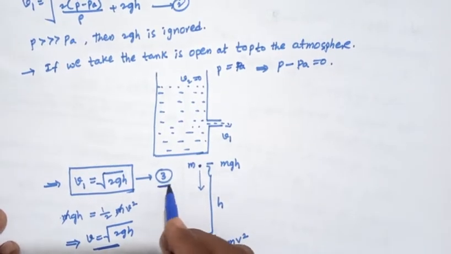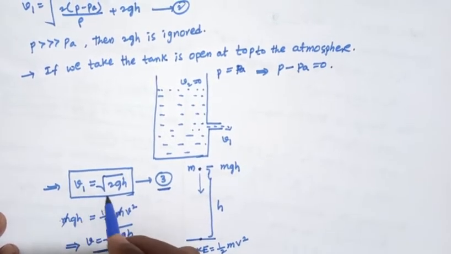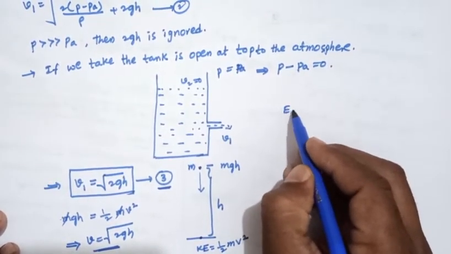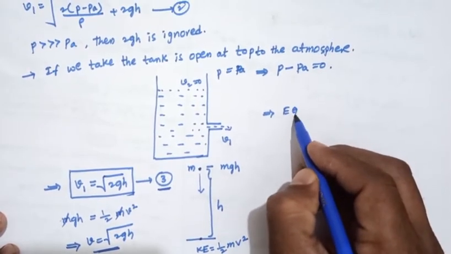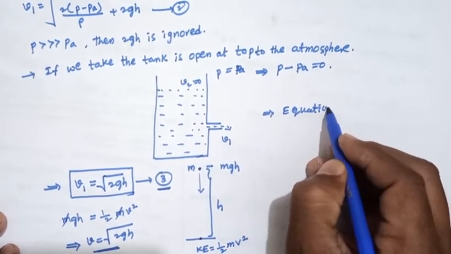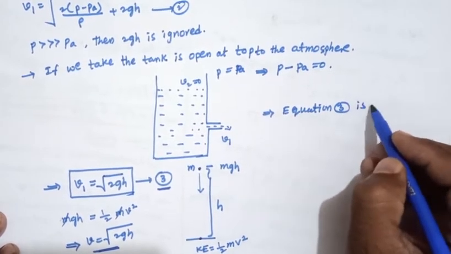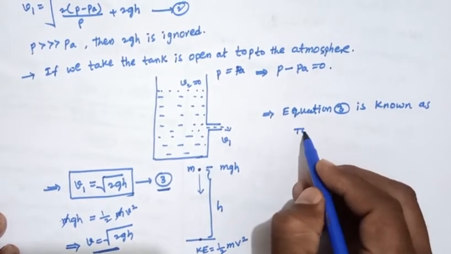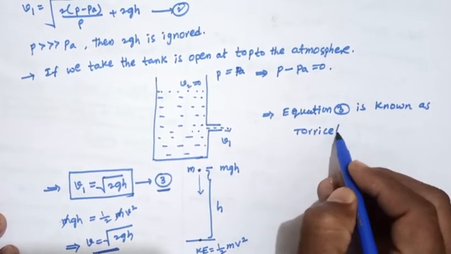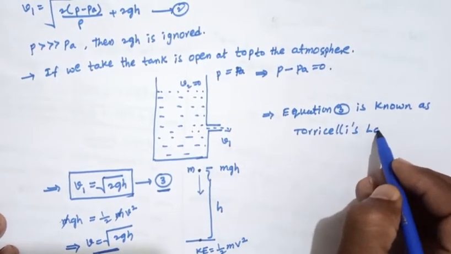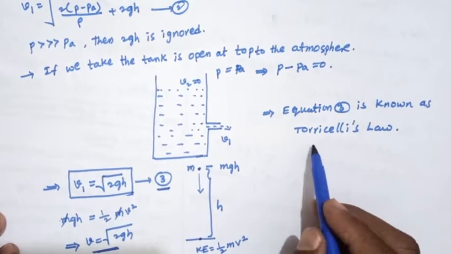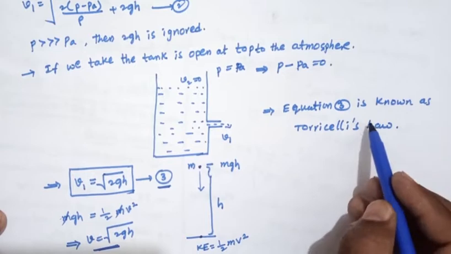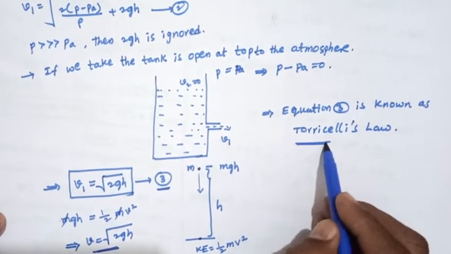So equation number 3 for the fluid, V1 equals square root of 2gh, is known as Torricelli's law. Okay, so this is Torricelli's equation or Torricelli's law.